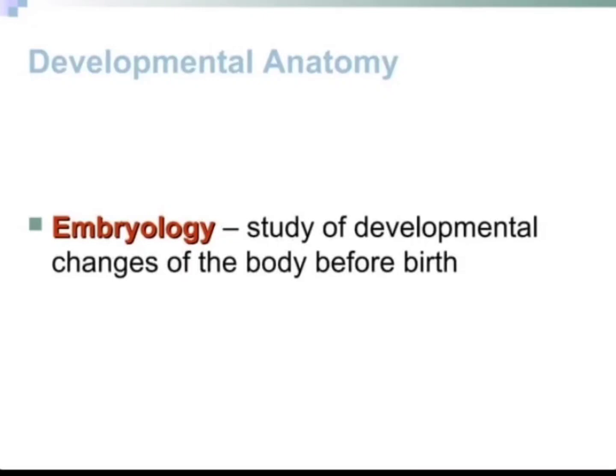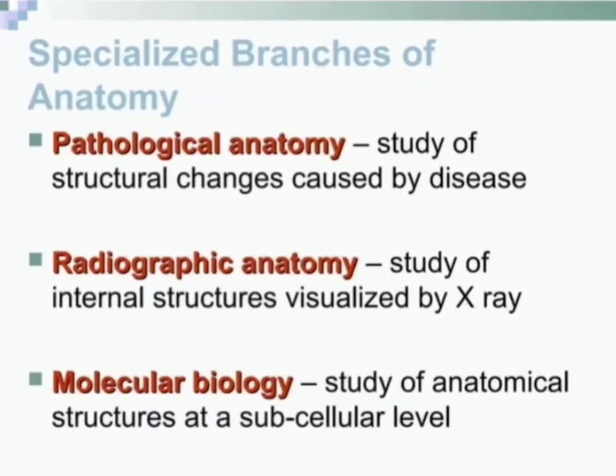Specialized branches of anatomy. Pathological anatomy, the study of structural changes caused by disease. Radiological anatomy, the study of internal structure visualized by X-ray. Molecular biology, the study of anatomical structure at the subcellular level. Physical anthropology. Applied anatomy means clinical anatomy, which deals with the applications of anatomical knowledge to medical and surgical practices. Experimental anatomy, genetics.